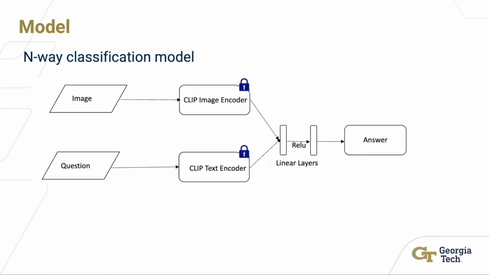We use a simple learnable two-layer MLP that takes image and text CLIP embeddings as input and learns to predict the answer using an n-way classification head. This baseline leverages rich CLIP representations and learns a simple mapper that can map a question and an image to an answer.